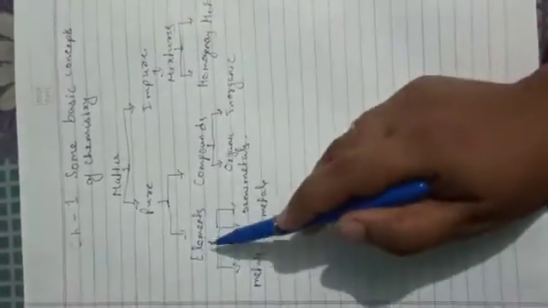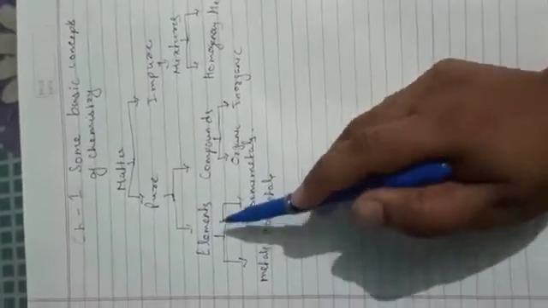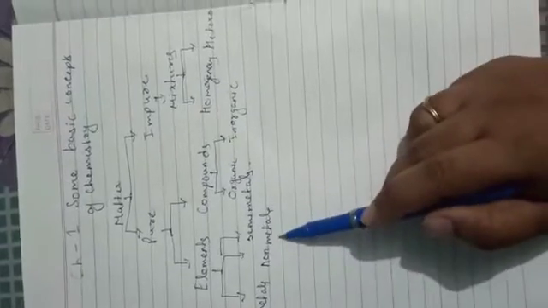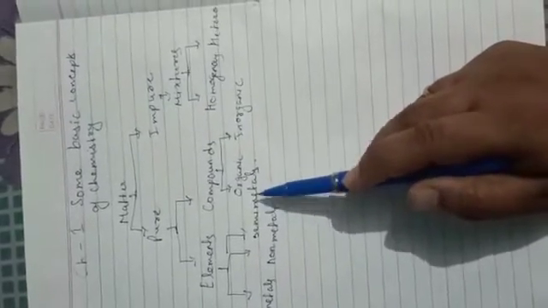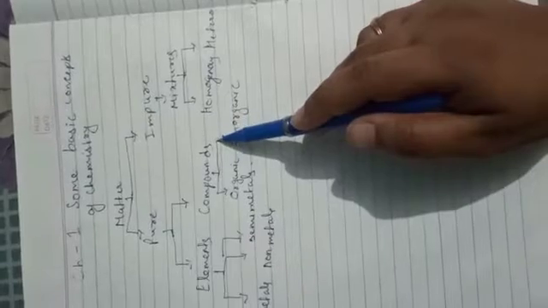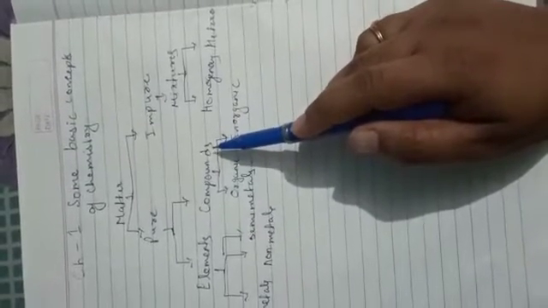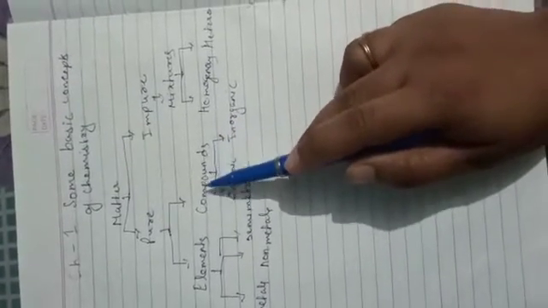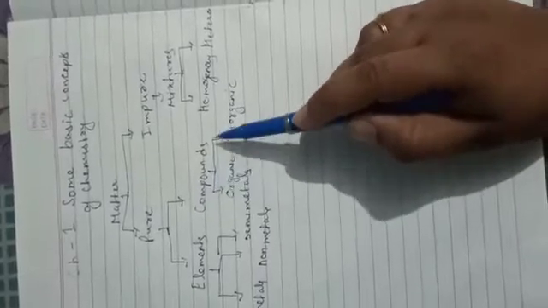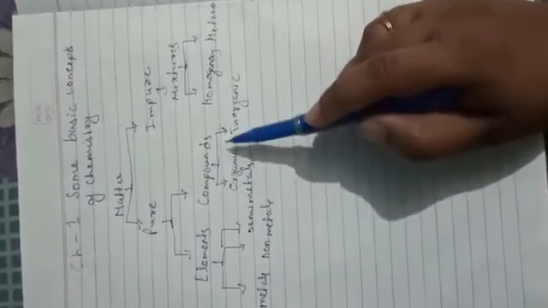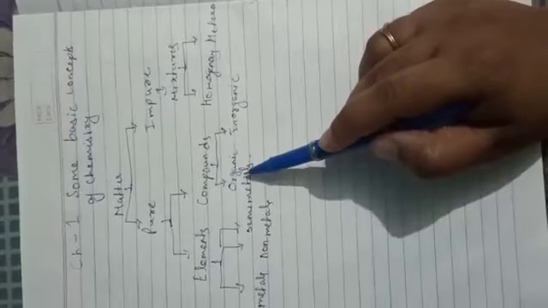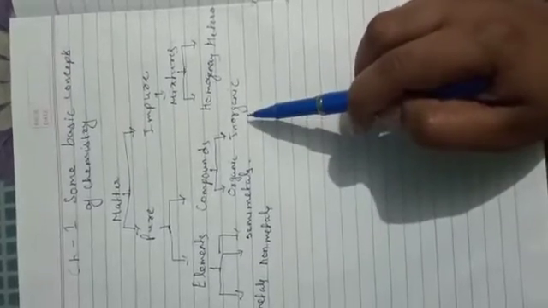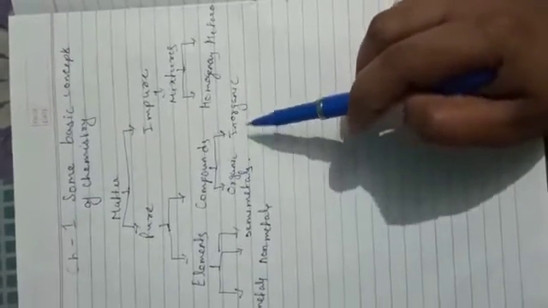In the earlier classes you must have known about elements, metals, non-metals and semi-metals. The definition of compounds you also know: when elements are combined in a fixed proportion, they are known as compounds. Compounds are basically of two types: organic compounds and inorganic compounds. This term is new for you.